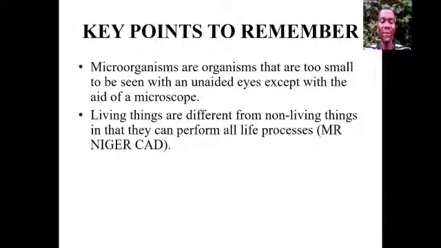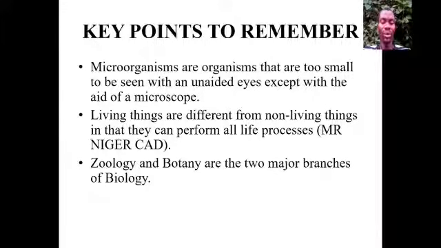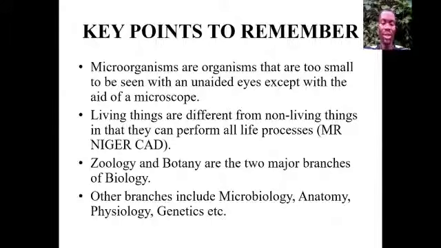Living things are different from non-living things in that they can perform all life processes, which we discussed earlier as Mr. Nigrocad. Zoology and botany are the two major branches of biology. Other branches include microbiology, anatomy, physiology, genetics, etc.